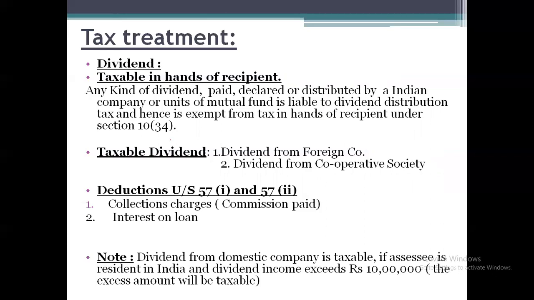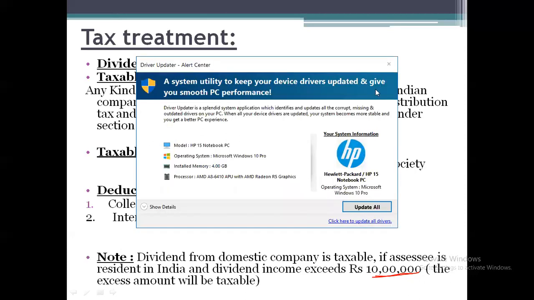But the condition is, if any dividend from an Indian company exceeds rupees 10 lakhs, then the balance or the difference amount will be chargeable to tax.